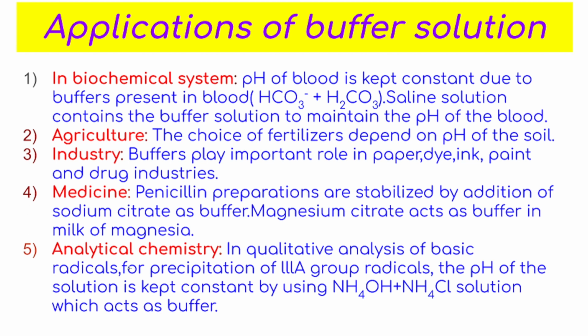Now in analytical chemistry, in the chemistry laboratory we have qualitative analysis of basic radicals. In 11th standard also you have studied the qualitative analysis of basic radicals, and these radicals are divided into different groups, and for precipitation of third A group radicals the solutions used are NH4OH plus NH4Cl. Here remember that the pH of the solution is kept constant by using these solutions, that is NH4OH plus NH4Cl. This is the example of a basic buffer, and so it keeps the value of pH constant.